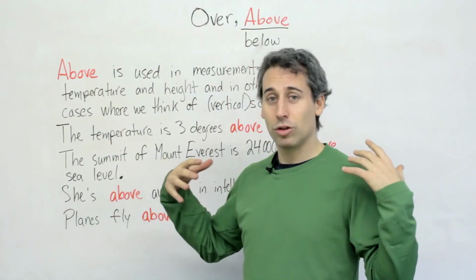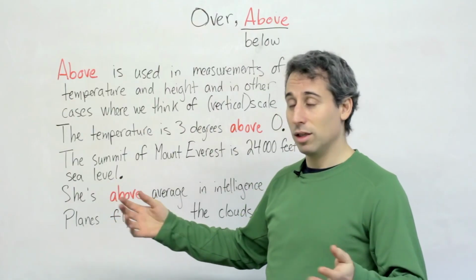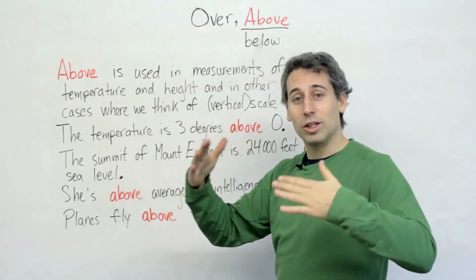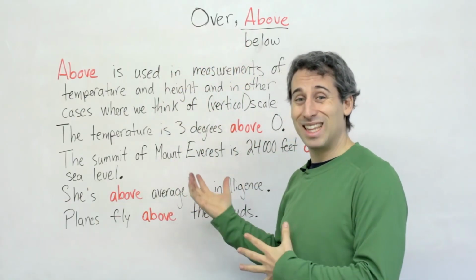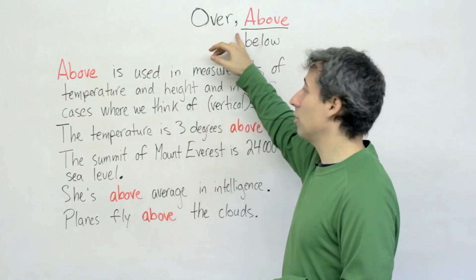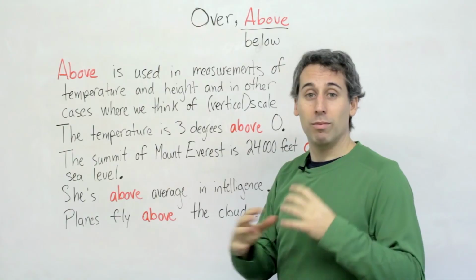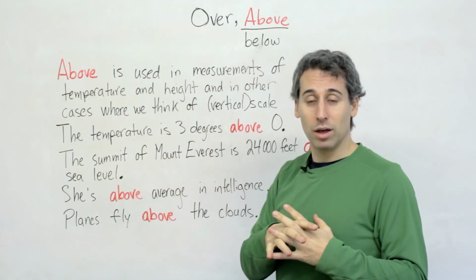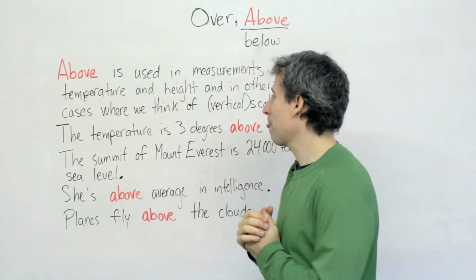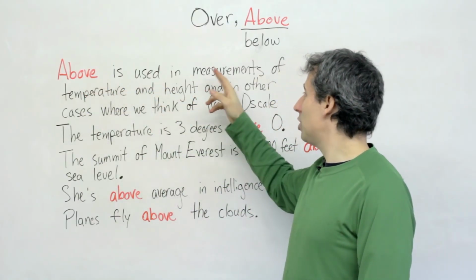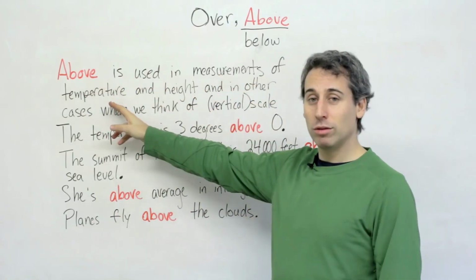So for example, the opposite of above I think about as below. And for some of these examples describing above, we can also change that with below to describe its opposite.